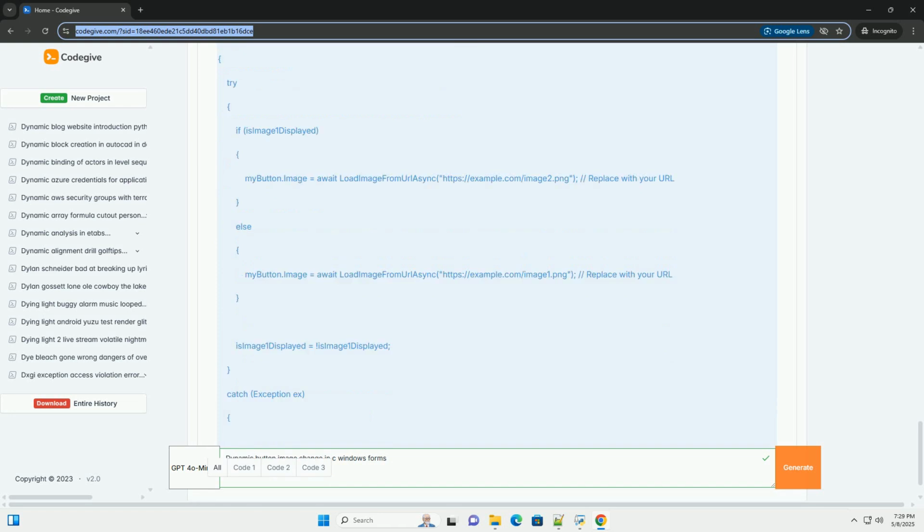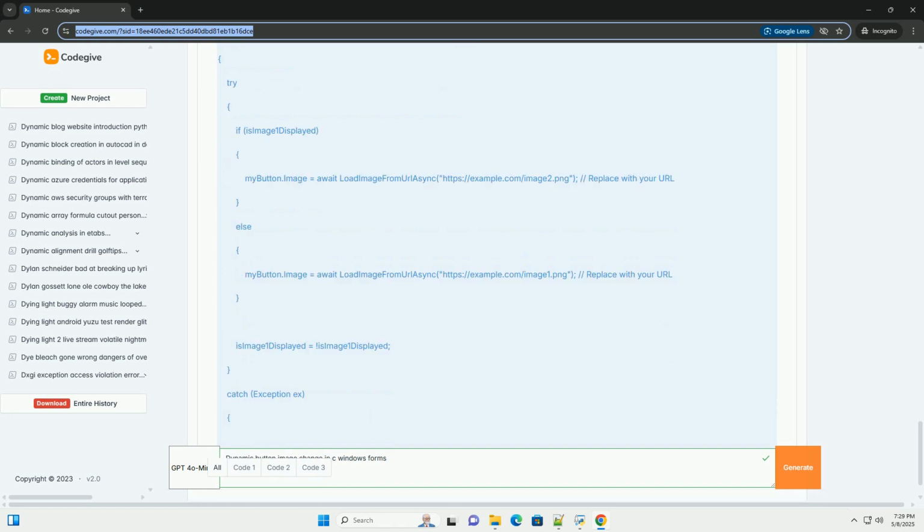4. Setting an initial image, design time. You can set an initial image for the button in the Visual Studio Designer. This image will be displayed when the application starts. 1. Select the button in the designer. 2. In the Properties window, locate the Image property. 3. Click the drop-down arrow next to the Image property. 4. Select Project Resource File. 5. Choose the image you want to use from the list of available resources.